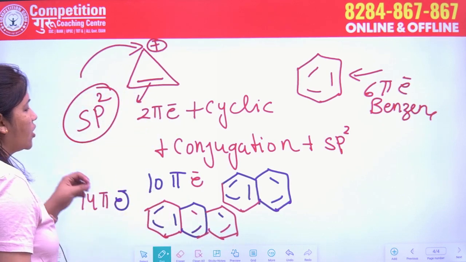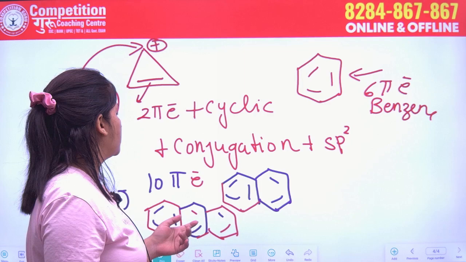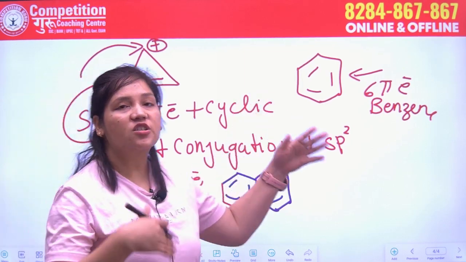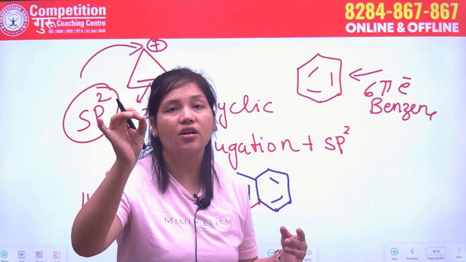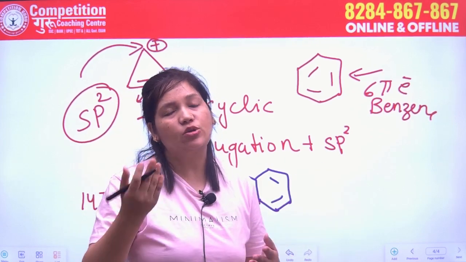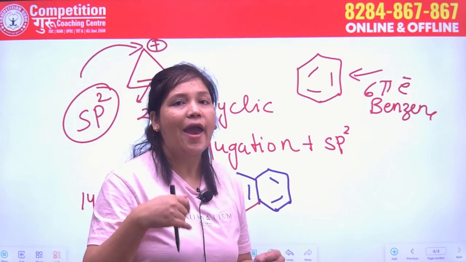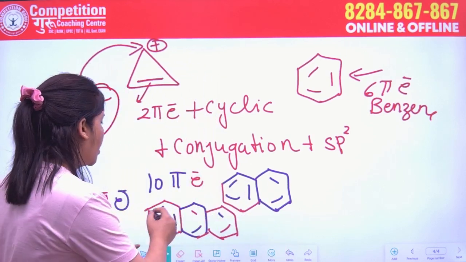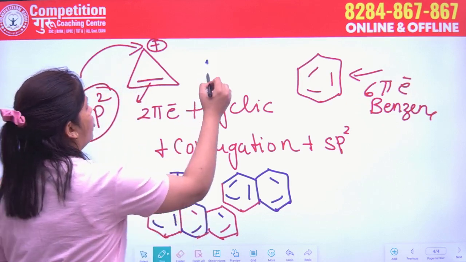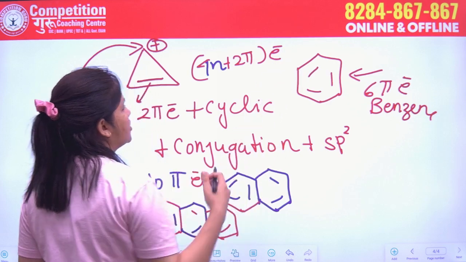So these compounds follow all the 4 conditions: the compound must be cyclic, the compound must have sp2 hybridization, every atom should have sp2 hybridization so that all atoms are in one plane, conjugation must take place, and they should follow the 4n plus 2 pi electron system.